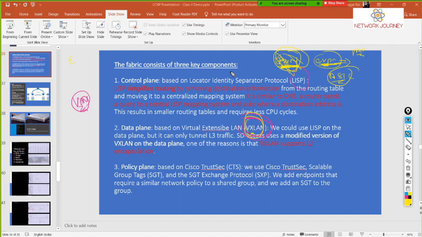EVPN is an extension of the BGP address family. Typically you have IPv4, IPv6, VPNv4, VPNv6. In the same way, for EVPN we have another address family with respect to BGP. Whenever you are trying to establish a VXLAN tunnel using BGP as a signaling mechanism, then EVPN comes into the picture.